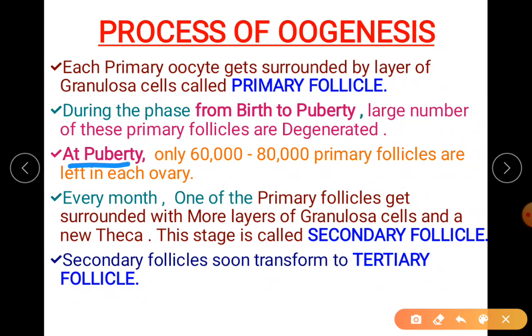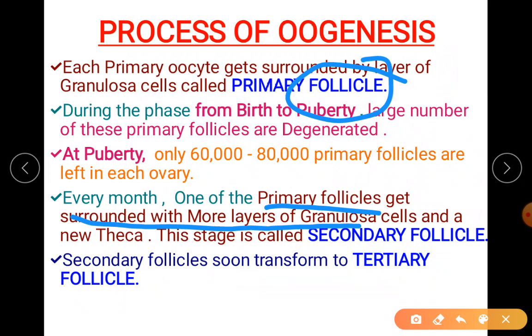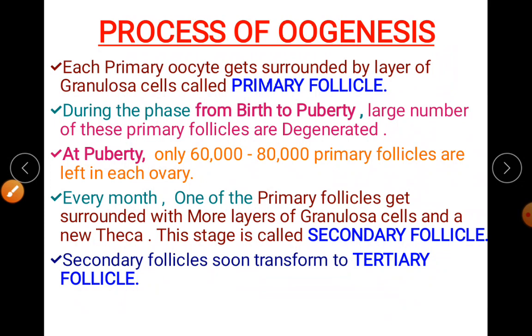So at puberty, how much will remain? This is a 1 mark question. At puberty, 60,000 to 80,000 primary follicles are left in each ovary. So we are talking about from millions in each ovary, how much remains. So every month, one of the primary follicles gets surrounded with more layers. Now this primary follicle is again surrounded with more layers of granulosa cells. When a layer is formed, it forms a theca, a wall layer. So a new theca, a new wall is formed.